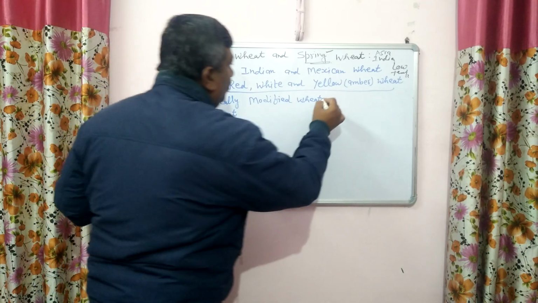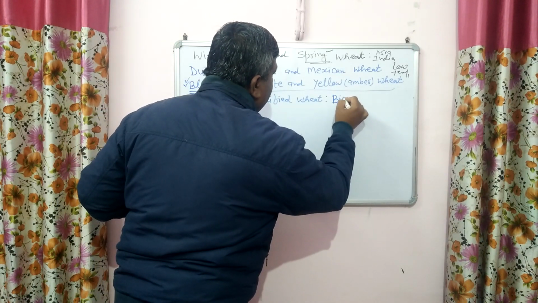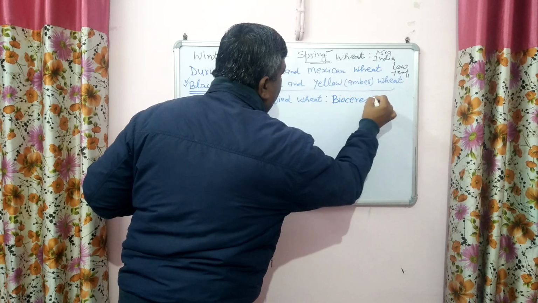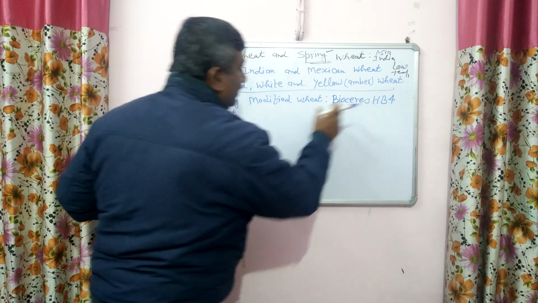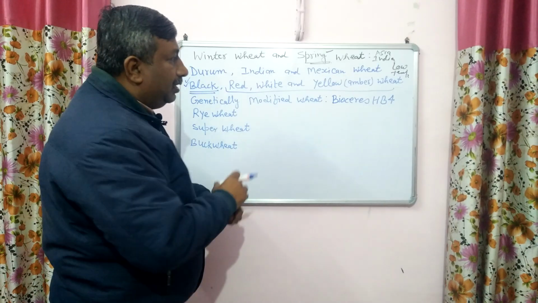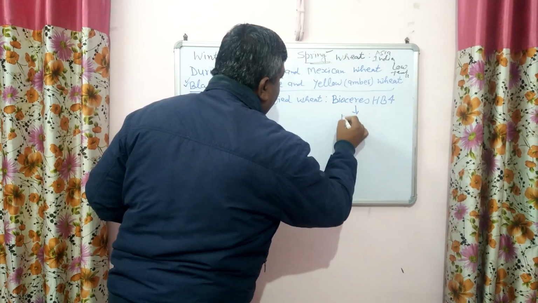And there are two types of genetically modified wheat. The first one is Bioceres HB4. Actually Bioceres is an Argentinian company which developed this Bioceres HB4, and this is drought resistant wheat.